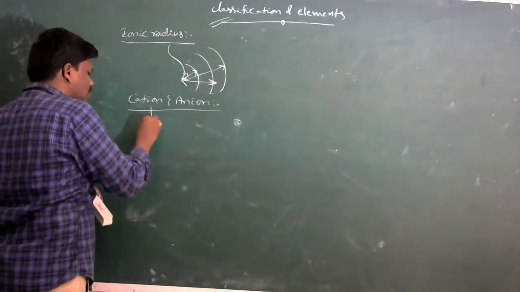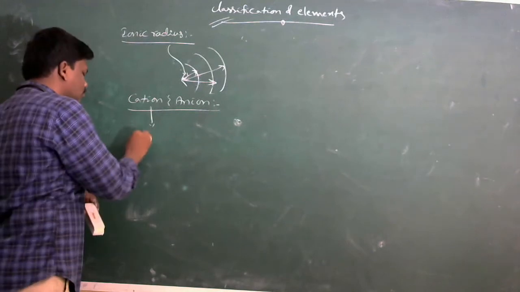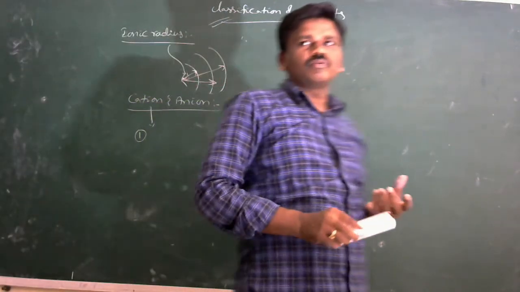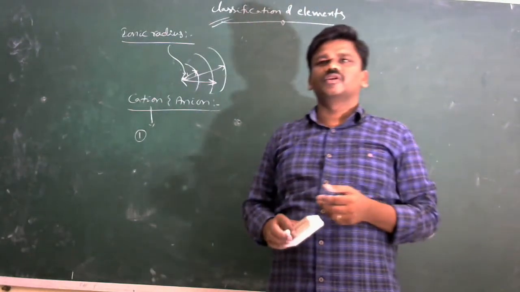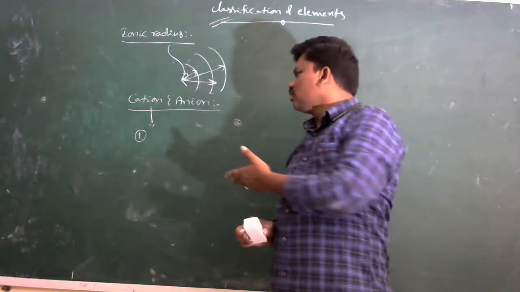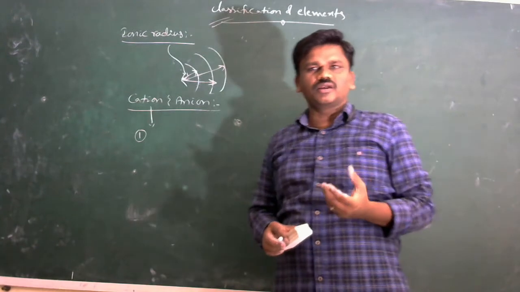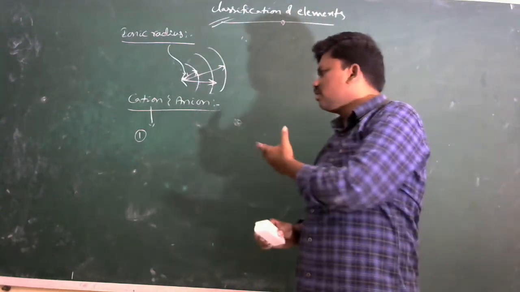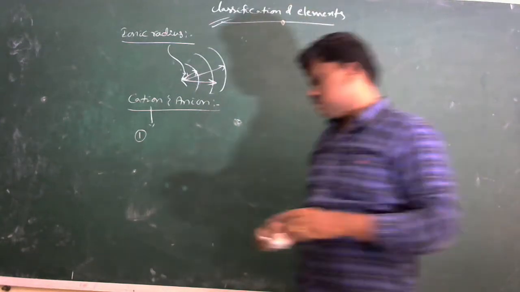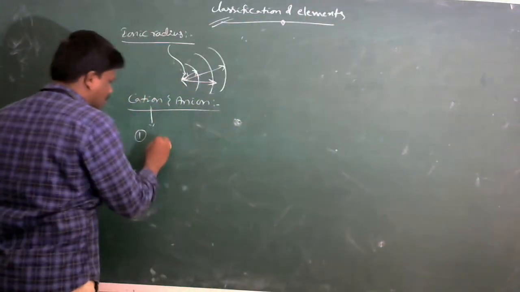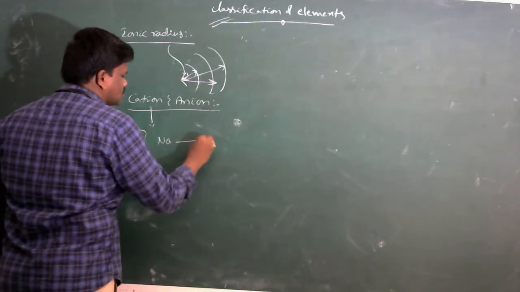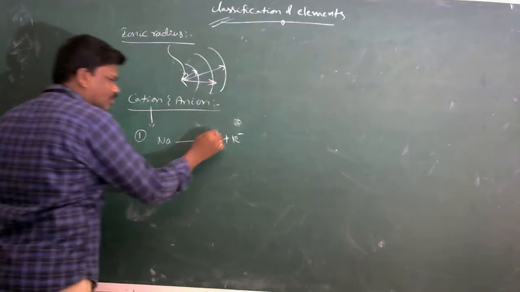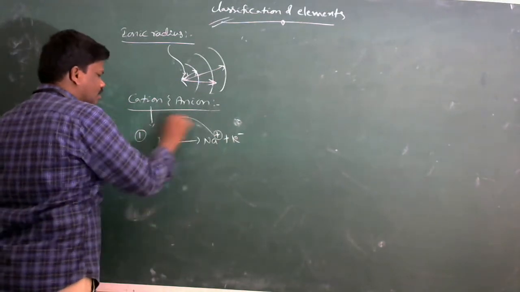Here first one, cationic radius. First of all, cation means loss of electron or gain of electron? Loss of electrons gives cations. When a neutral atom loses one or more electrons, a positive ion is formed, called cation. So for example, neutral atom loses one electron. That means Na gives Na+ plus one electron. Loss of one or more electrons gives positive charged ion, then it acts as cation.